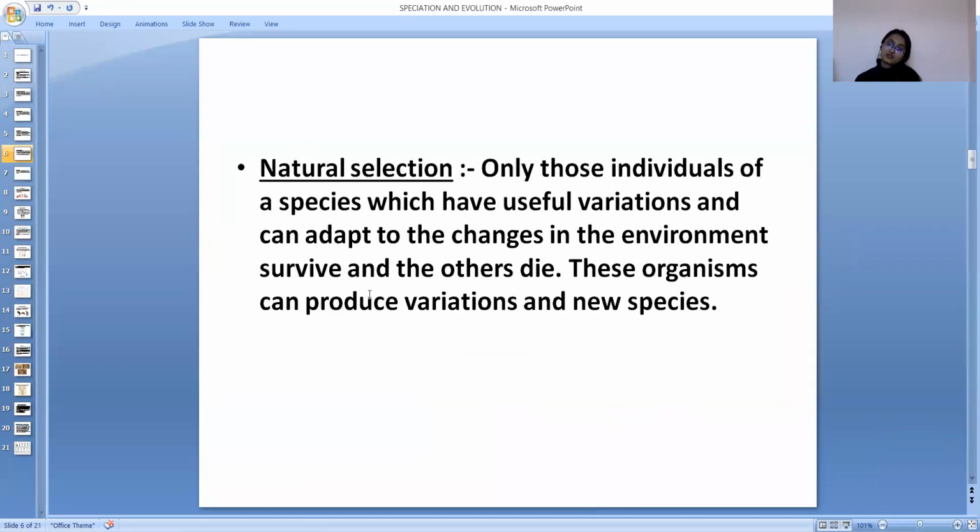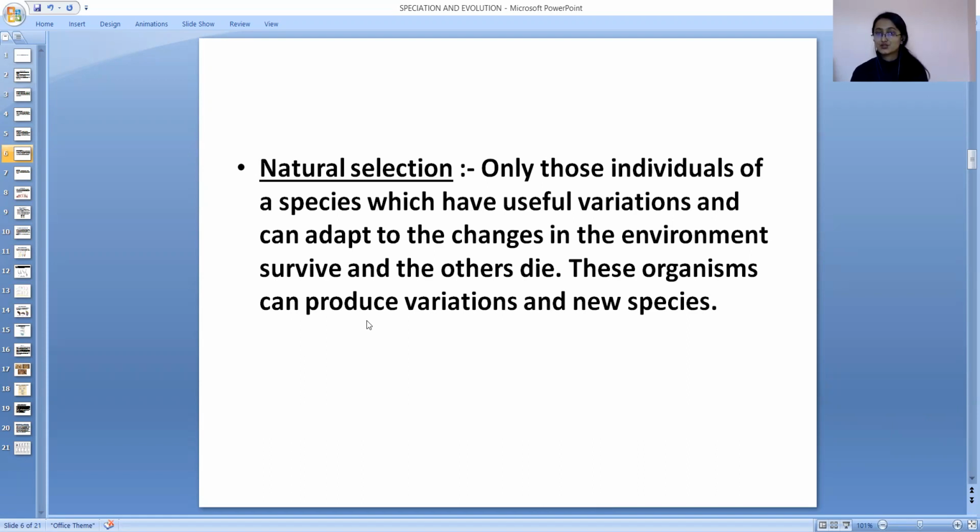Then we have natural selection. In the last video, I already gave you the example of the peppered moth, right? We already have talked about how nature selects. In short, nature will select those who adapt, right? Only those individuals of the species which have useful variations and can adapt to the changes in the environment survive, and others die. These organisms can produce variation and new species.